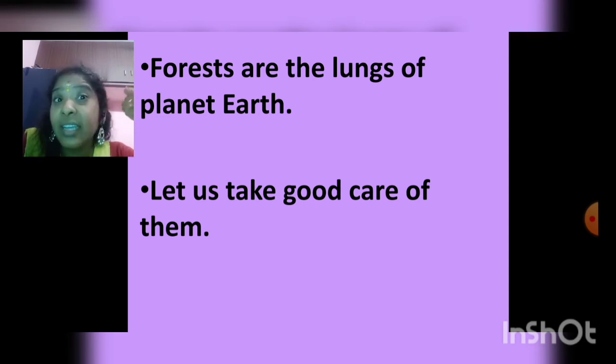So let us take the pledge to take care of the trees in the forest. We should not cut the trees for unnecessary reasons. If we save the forest, then we are saving the fresh air for our future generations. So save the forest, save the trees.